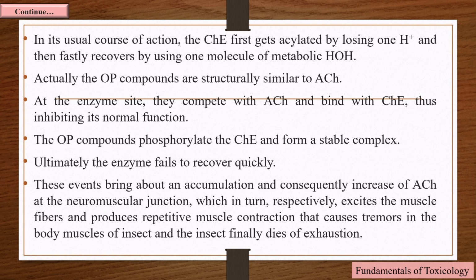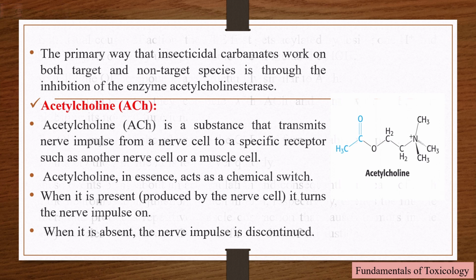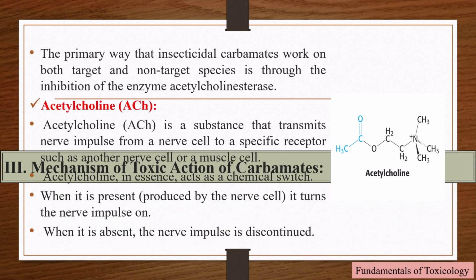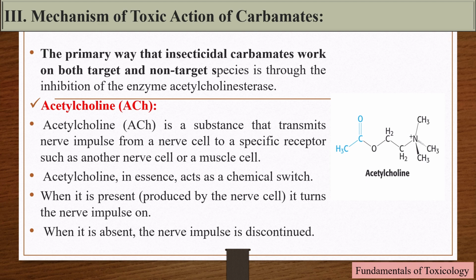Splitting of acetylcholine by cholinesterase prevents its accumulation at the neuromuscular junction and thus assists in muscle relaxation after each contraction. These events bring about an accumulation and consequently an increase of acetylcholine at the neuromuscular junction, which in turn excites the muscle fibers and produces repetitive muscle contraction that causes tremors in the body muscles of the insect, and the insect finally dies of exhaustion.